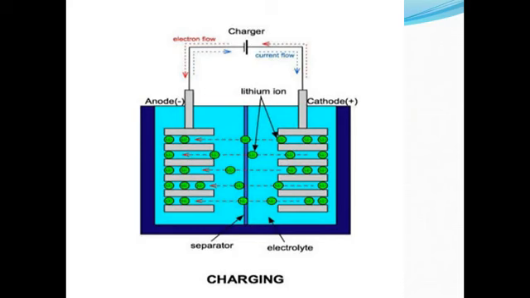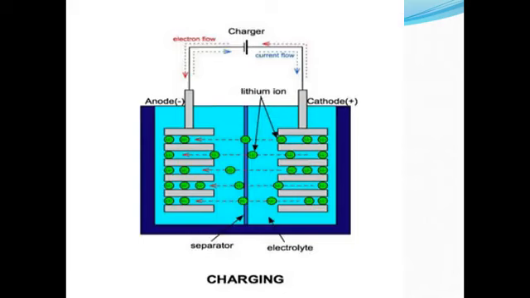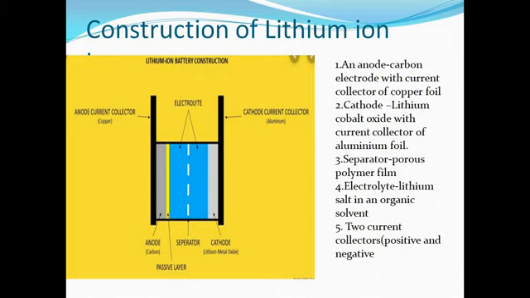Now these two electrodes used for the lithium battery are made up of materials which can intercalate or absorb the lithium ion.